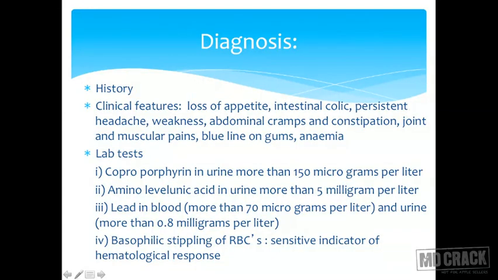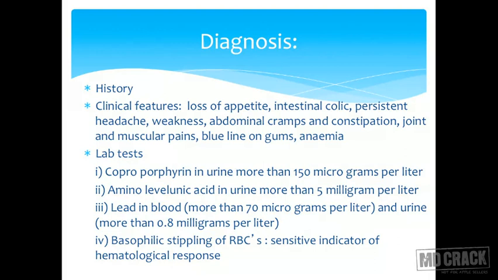First of all, as I said, history would be very important. Secondly, clinical features. The clinical features would show loss of appetite, intestinal colic, persistent headache, weakness, abdominal cramps and constipation, joint and muscular pains, blue line on gums and anemia. So the list that we just saw, that is found in clinical examination.